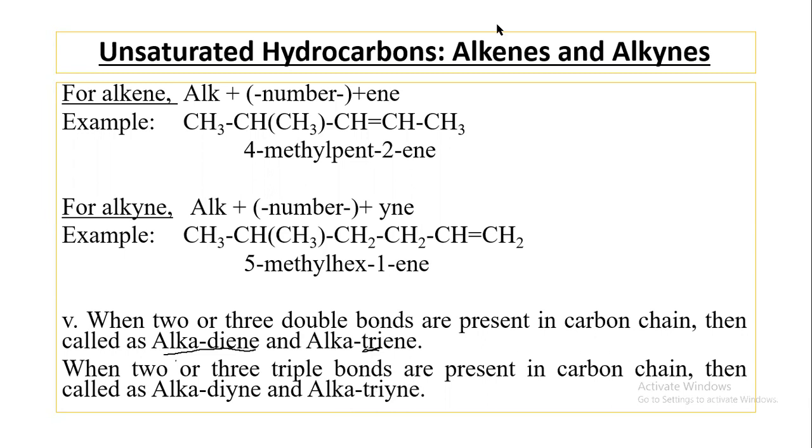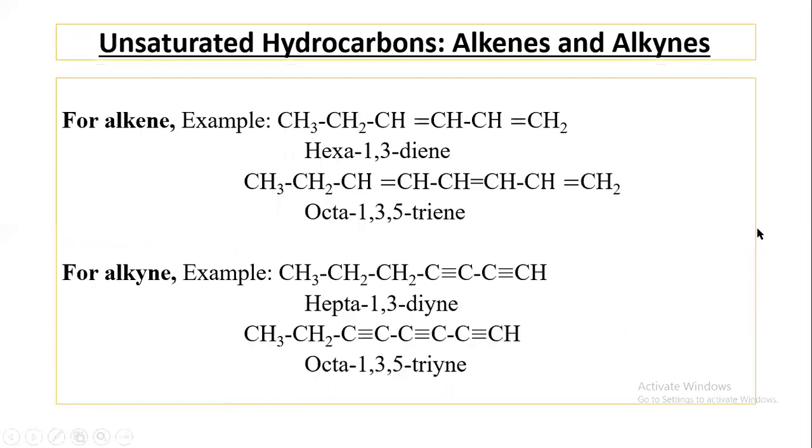For example, for alkene, CH3, CH2, CH double bond, CH double bond, CH2. Please observe from the structure of this compound, you will observe that 2 double bonds are present here.